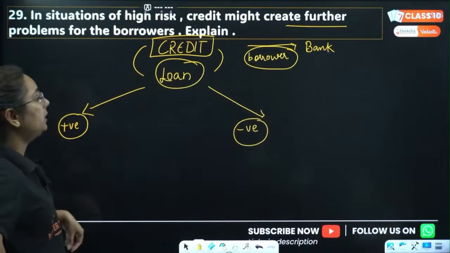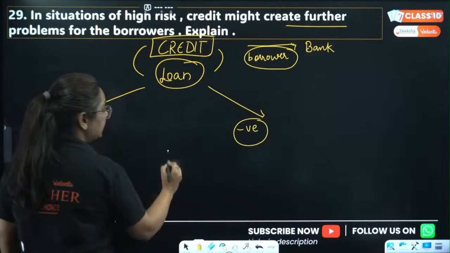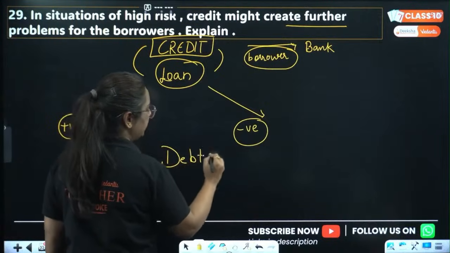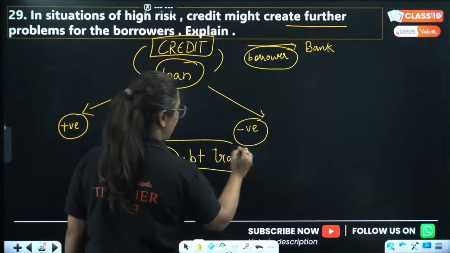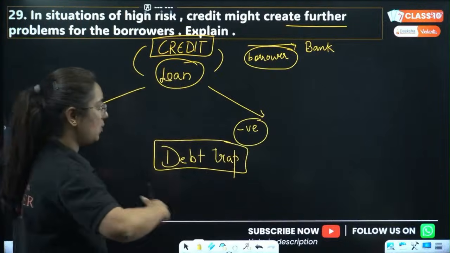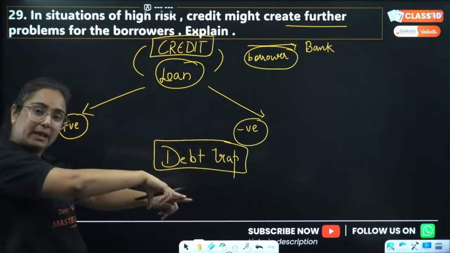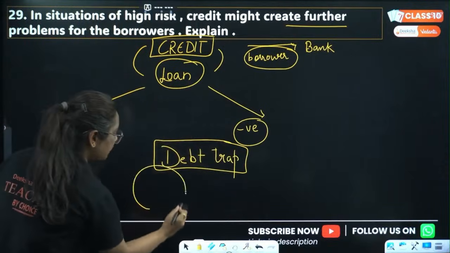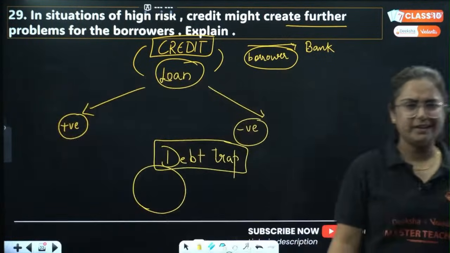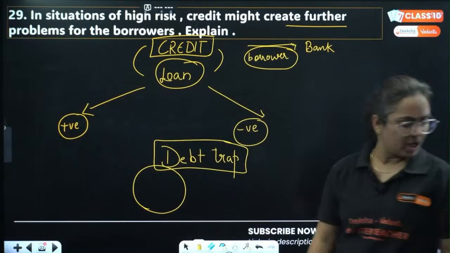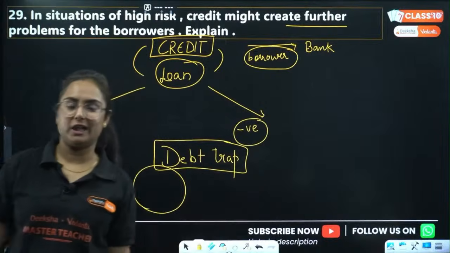So in that situation, it pushes the borrowers into risk, and that risk is known as debt trap. When you took the loan from the bank, you need to repay it. If you are unable to repay it, you will take a loan from another person and repay it. Similarly, this is a trap that goes on and on. Get it? If we talk about credit cards, it is the same situation. You take one, it is not successful, you take another. This is a new form of debt trap.